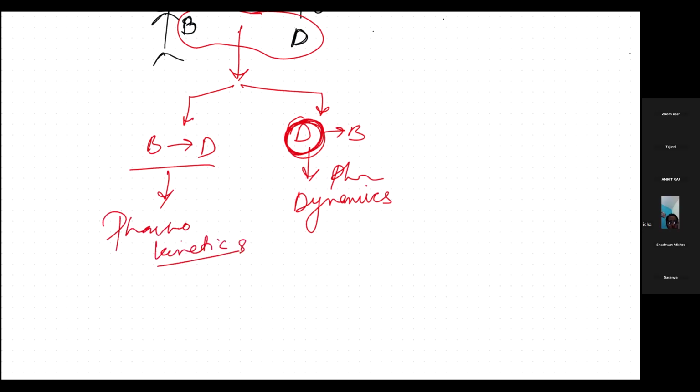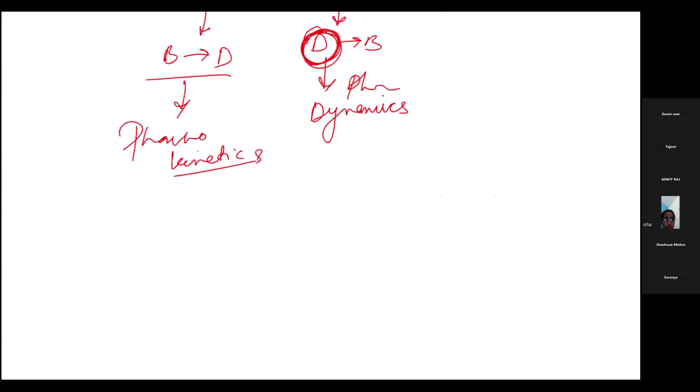I hope it's clear what pharmacology is. Pharmacology is nothing but the study of interaction of drug with the body. When two people are coming, we will see what B is doing to D and what D is doing to B, right? What D is doing is dynamics. That's it, you remember this much only. These are the two main topics that we are going to deal with today. Till now we studied the definition, and what is kinetics and what is dynamics, the basics.